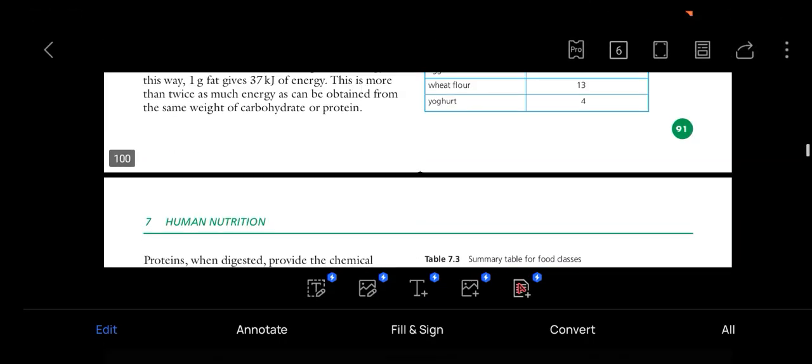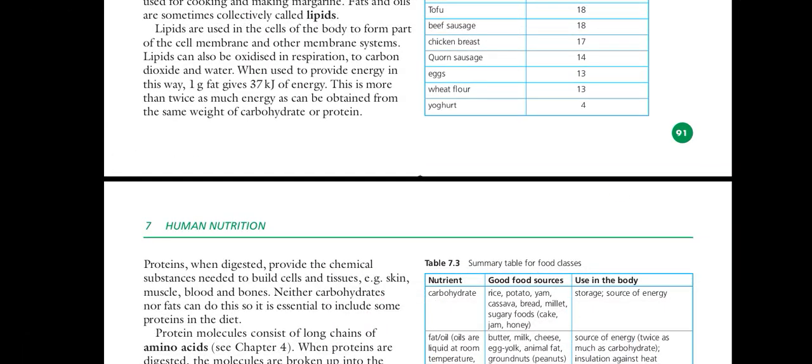So this was about the fats, proteins, and carbs.